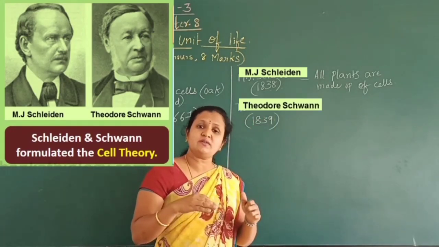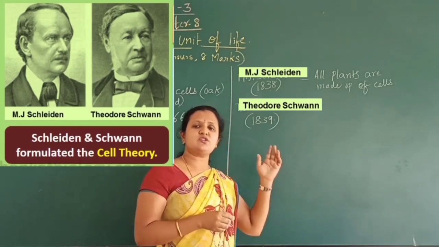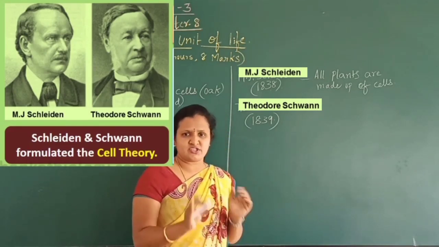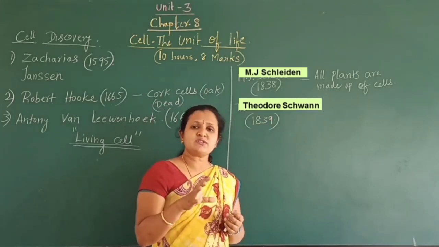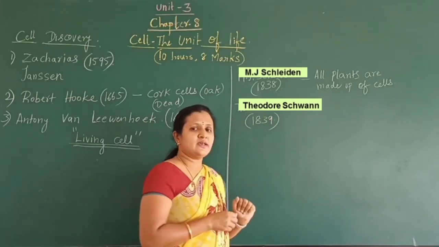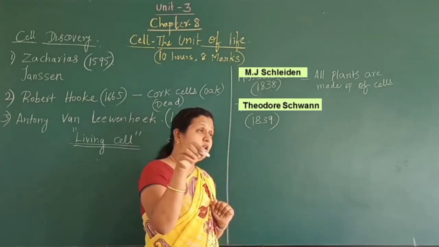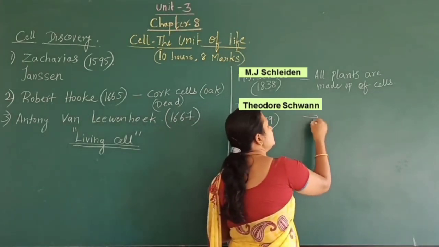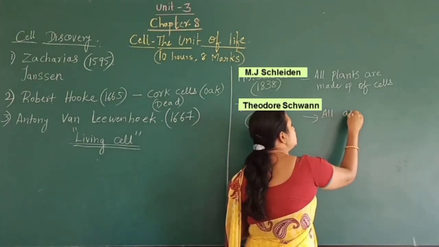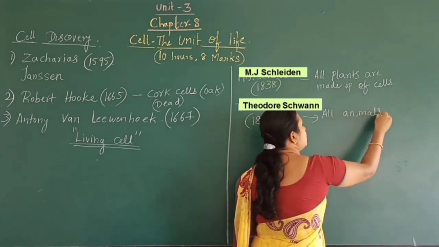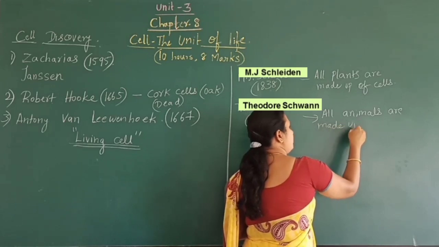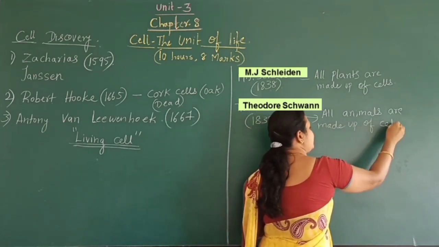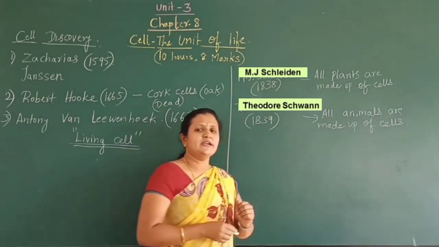He was studying the animals because he is a British zoologist. Schleiden is a botanist and Schwann is a zoologist. So he was studying the animals, and again he gave a conclusion that all animals are made up of cells, which together form the tissue.